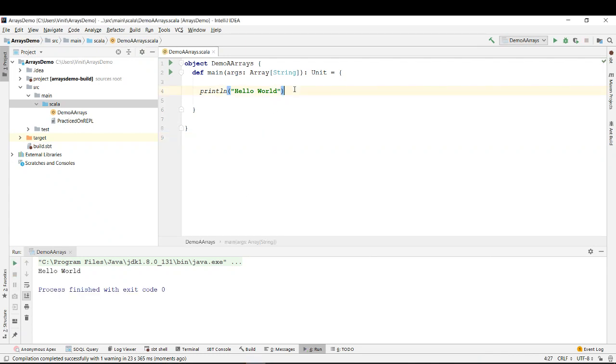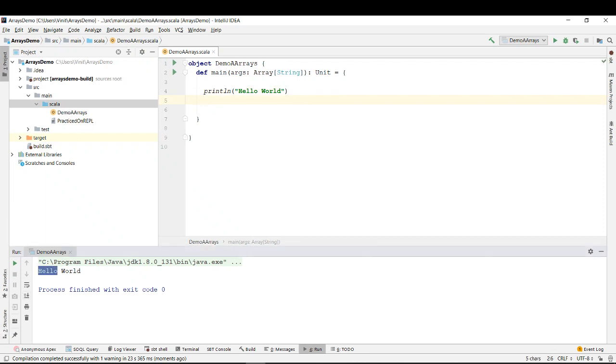Okay, then after this, hello world is printed. That means it is getting executed properly. And let's try to play with some programs, something with arrays.